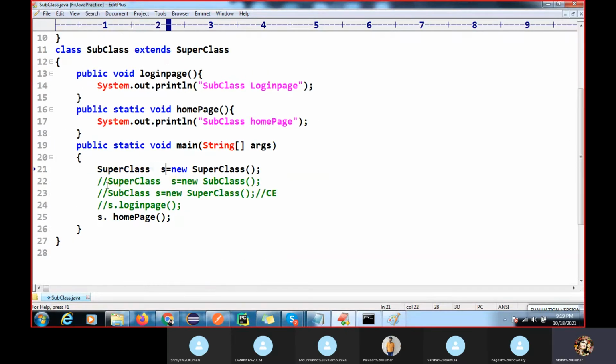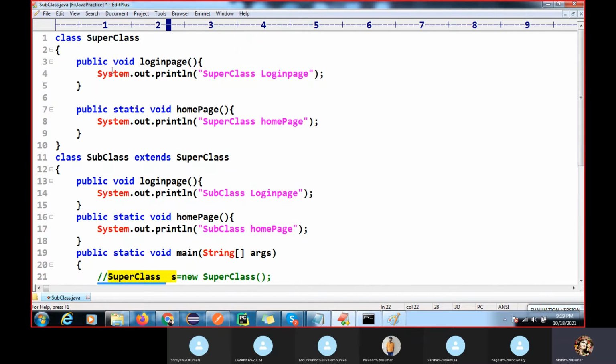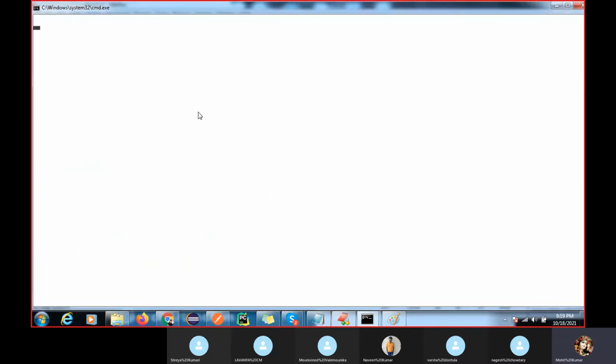Are you able to understand? If I execute now, you can see which type will execute, what the output will come. Superclass type only, right? It will check the class type reference variable. Method hiding will check the class type reference variable. So again, superclass will execute.